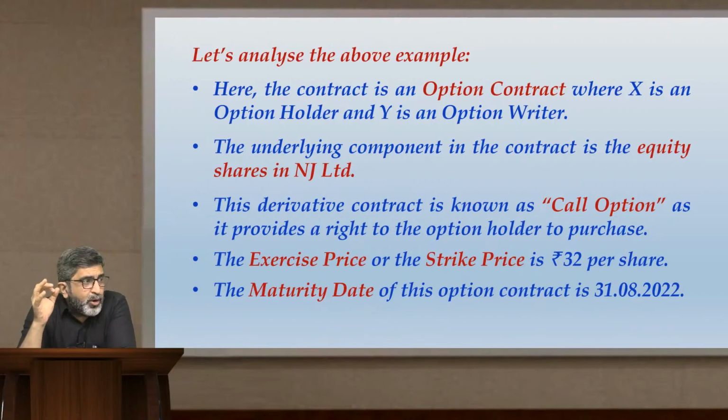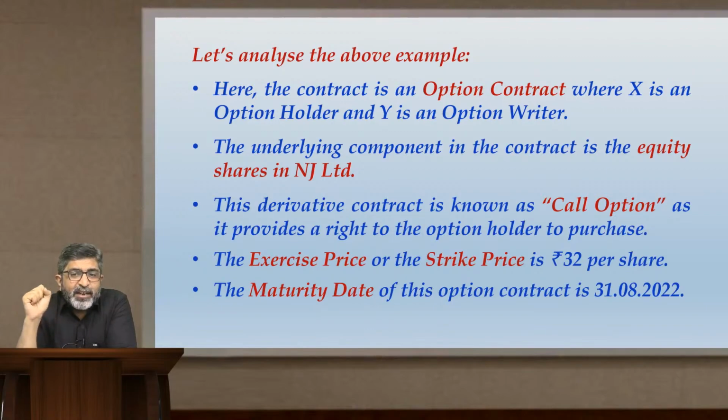Guys, please understand one important thing. It is very important to get a clear understanding of the various terms used in an option contract. So in this example that you have seen, X is an option holder and Y is the option writer. So there are two parties involved in this option contract. One is the option holder, one is the option writer. Whoever is holding the right to buy or right to sell is called the option holder. The counterparty who provides that right is the option writer. Here in this contract, this option is a call option because it indicates a right to buy.